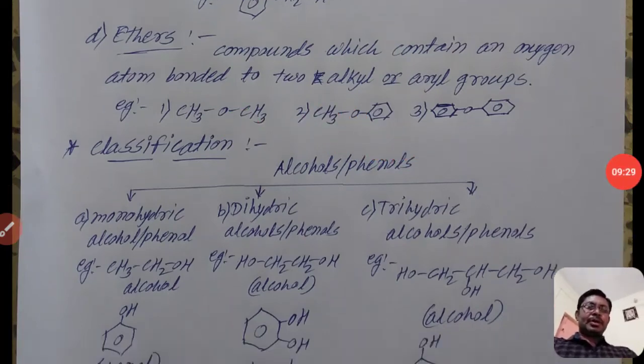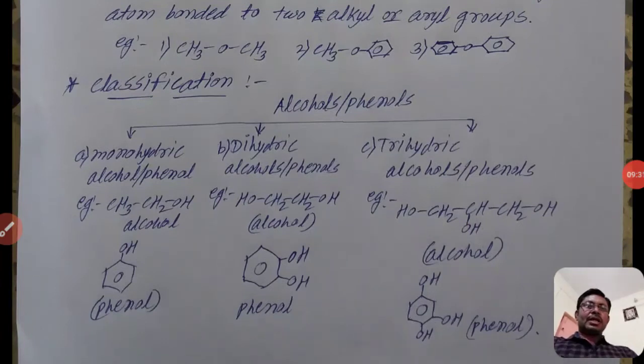In a previous chapter we discussed the classification of halogen derivatives. That is very important for this chapter also. Read the classification and nomenclature of the previous chapter. That can help to understand the present chapter, that is alcohols, phenols and ethers. In the classification, first we discuss the classification of alcohols and phenols. Then after, the next classification. See here the tree diagram, that is alcohols and phenols.